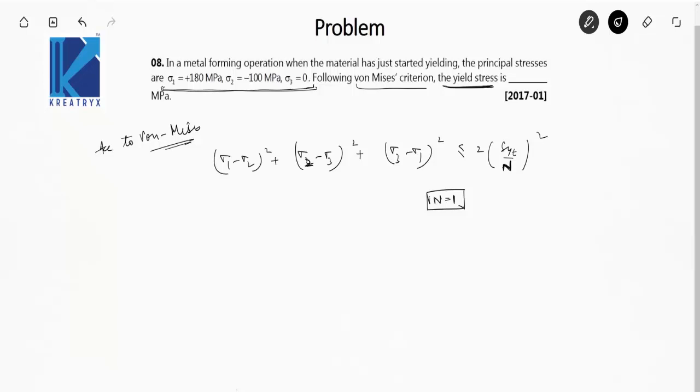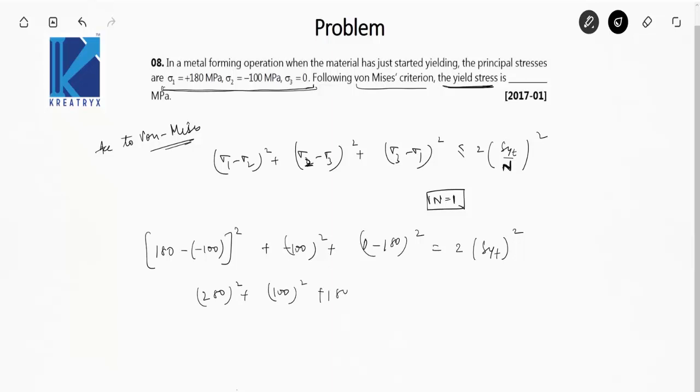Okay, sigma 1 is 180 megapascal, sigma 2 is minus 100, so take it with a negative sign. Minus of minus 100 whole square plus minus 100 whole square plus sigma 3 is again 0, 0 minus 180 whole square, and for limiting case it will be equal to twice of SYT square because n is equal to 1. So this is 280 square plus 100 square plus 180 square is equal to twice of SYT square.